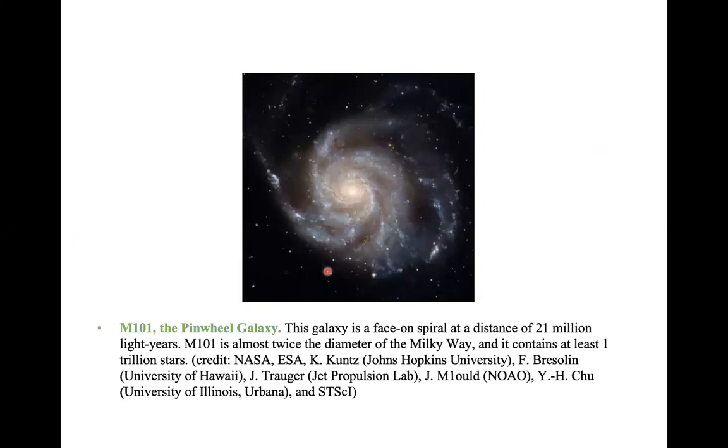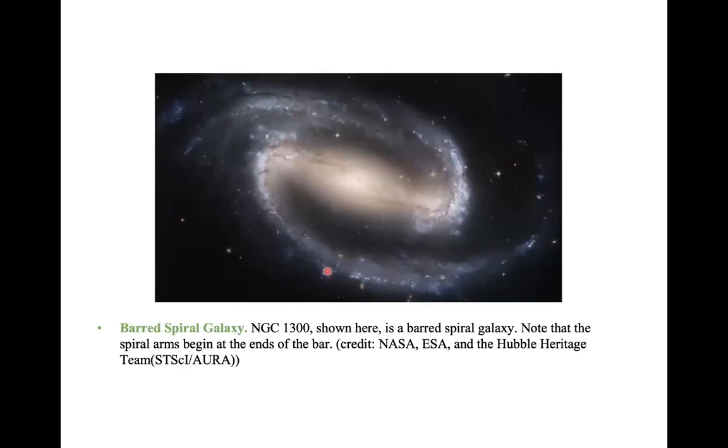And this is one example of a very famous spiral galaxy. This is called the Pinwheel Galaxy, or M101. This is a face-on spiral galaxy around 21 million light years away from us. And this is a barred spiral galaxy, and you can clearly see this bar, right? Sometimes students ask, where is the bar?